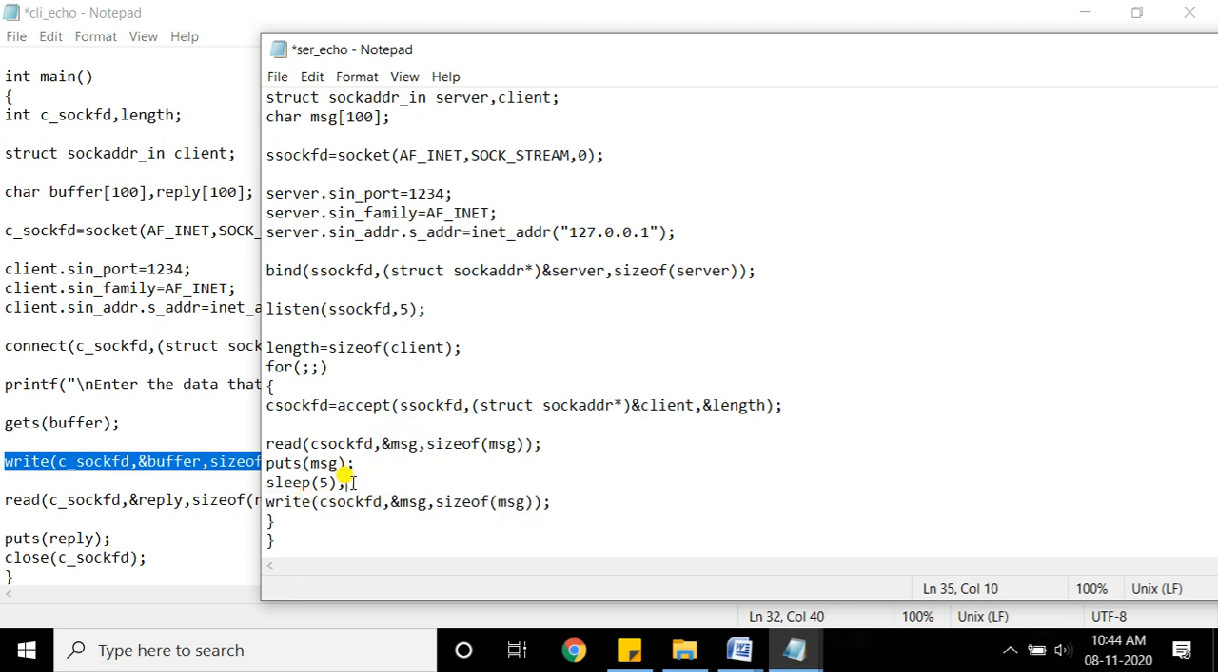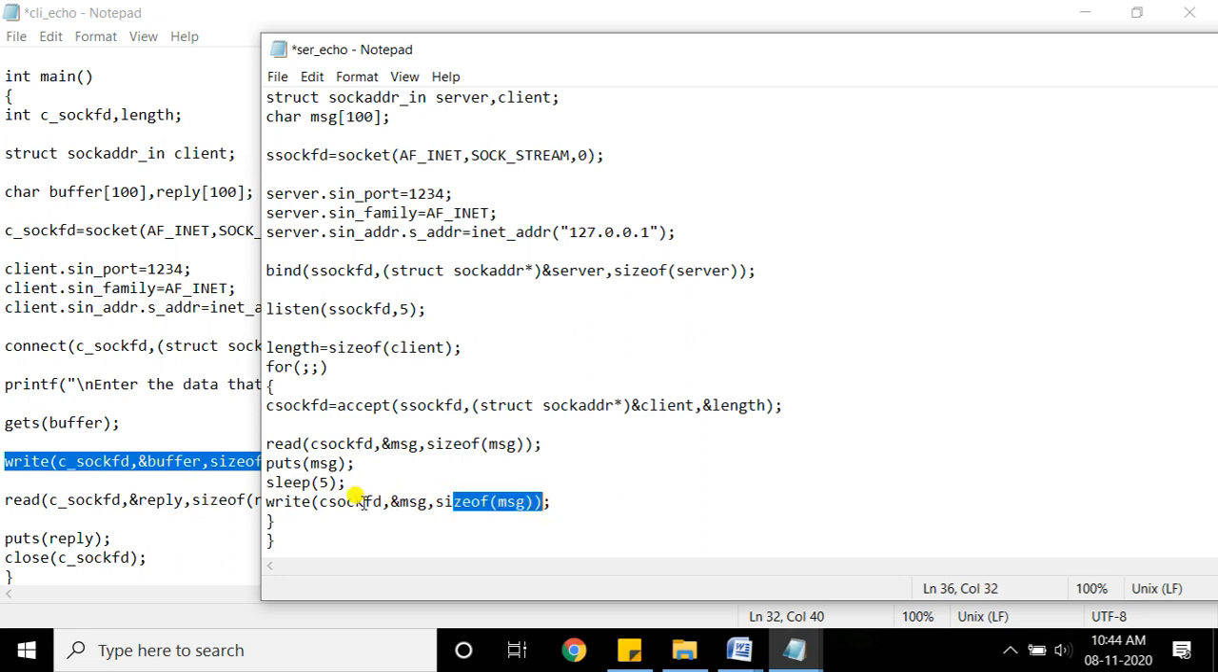So how are you going to write? By using the write system call. Write, in brackets, the socket descriptor, but remember the socket descriptor used here is the one returned by the accept system call, not by the socket system call. Getting it? Which descriptor to use? You have to use the descriptor returned by the accept system call. Okay, so here c sockfd, this is the descriptor returned by the accept system call. So use that descriptor, then the message that you want to write and the size of that message.